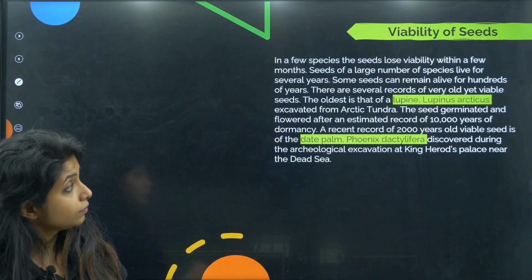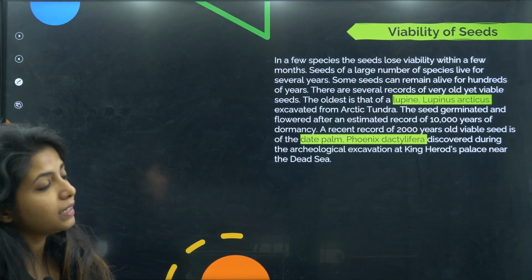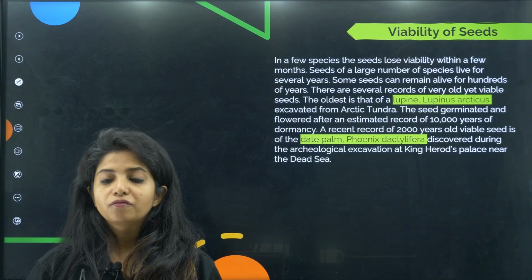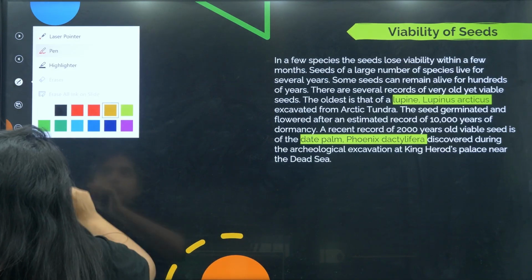Okay. Going ahead, what do we have? Just a second. It's too cold for me. Yeah. Viability of the seeds. What do you mean by viability of the seed? Basically, its ability to germinate.